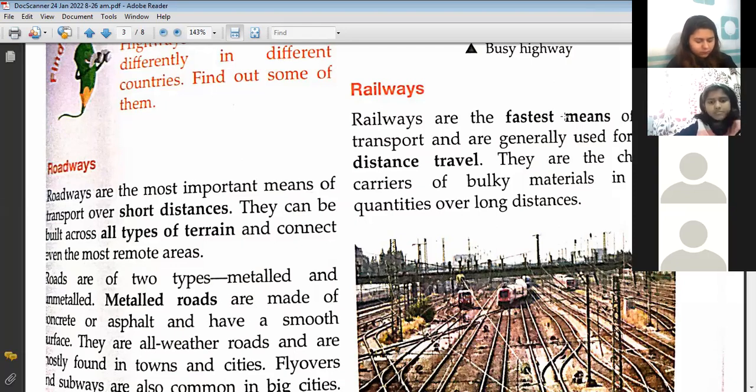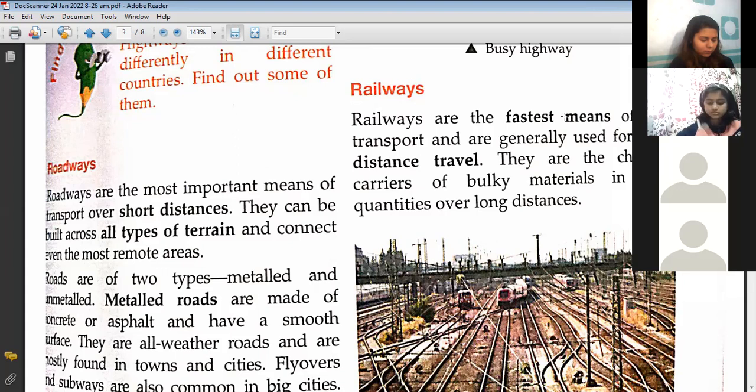Ma'am, because the title is given to aeroplanes. Yes, wow. Because they are airways. Airways are the fastest means of transport. Right? So these are the fastest means of land transport.